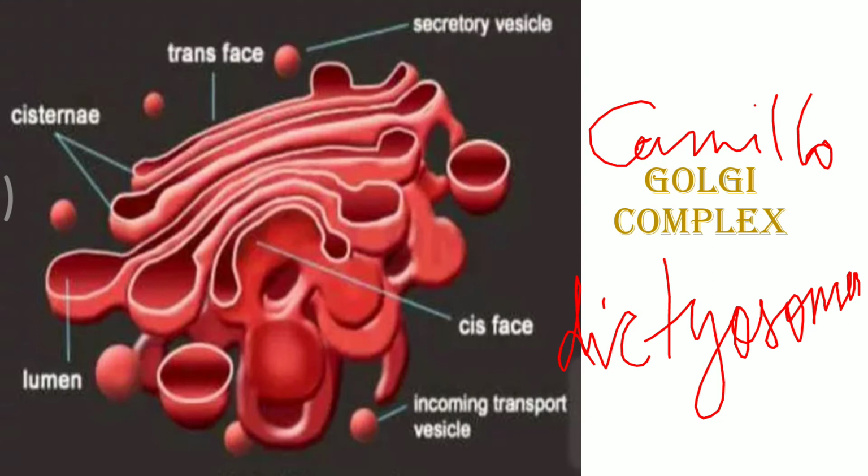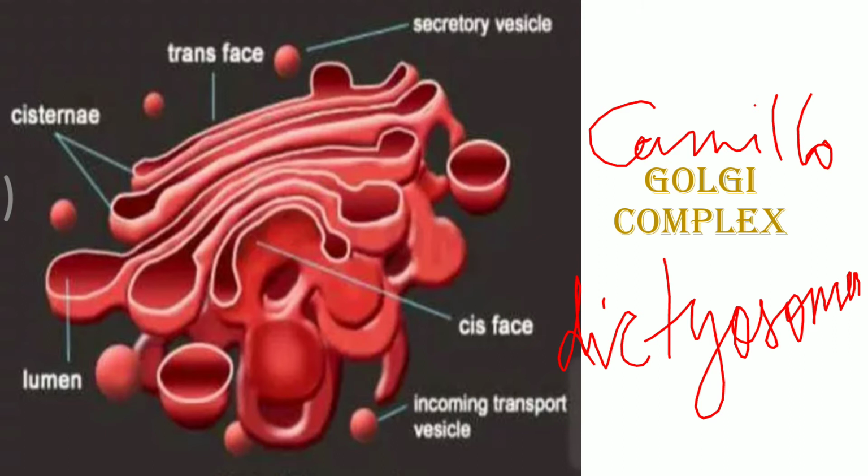If we think about the structure of the Golgi complex, you are looking at the structure over here. It has quite similarity with the endoplasmic reticulum. Endoplasmic reticulum had the presence of cisternae. Similar is the case of Golgi complex. It also has the presence of cisternae. The cisternae are flat and sometimes they are curved. They increase the surface area of the structure, and this increased surface area serves as a site for modification of the proteins or secretory substances which are formed by the Golgi apparatus.